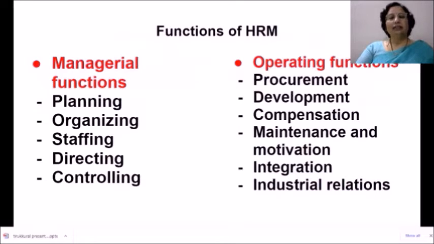So broadly, we can divide the functions of HRM into two parts. First is managerial functions that this department has to perform. Second is operative functions that this department has to perform. When it comes to managerial functions, HR department has to plan, organize, staff, give directions, then HR department also has to control the business activities.